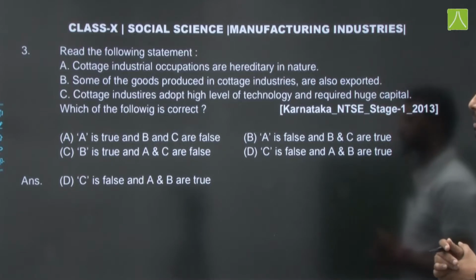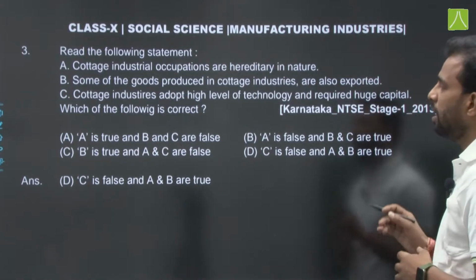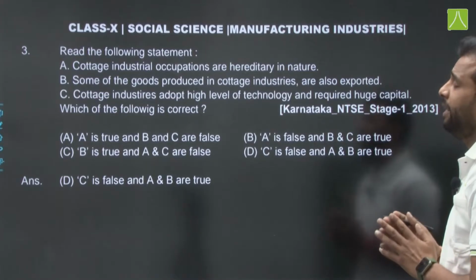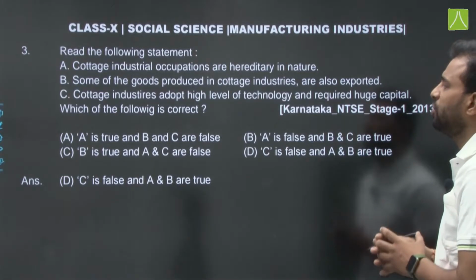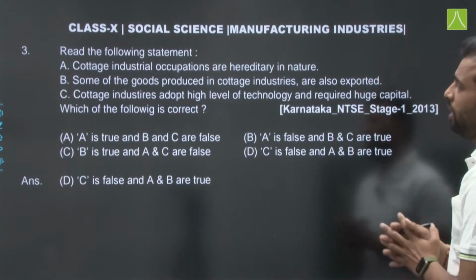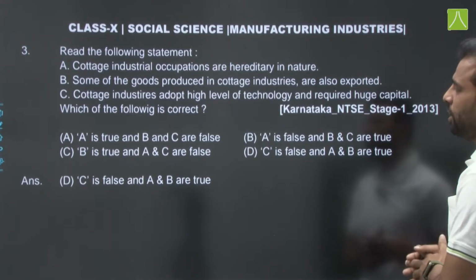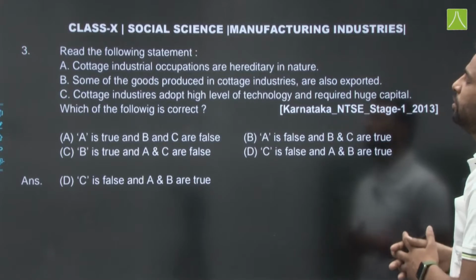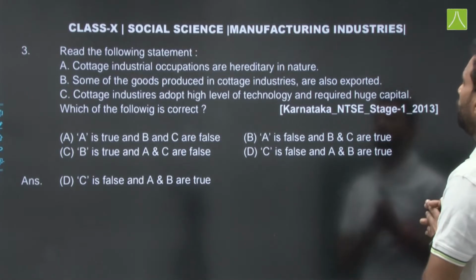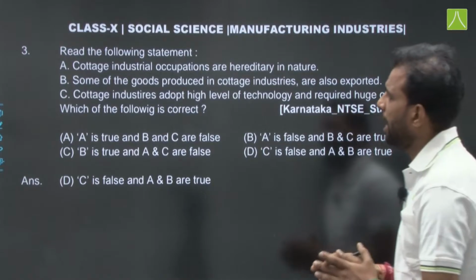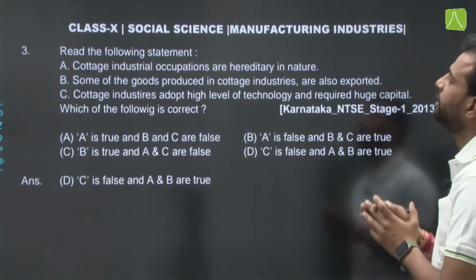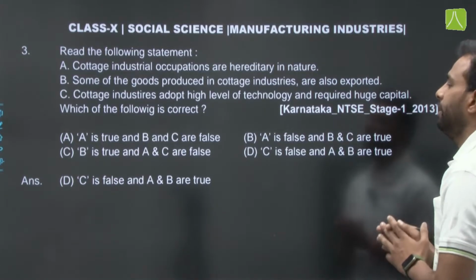Read the following statements and then choose the correct option. Statement A: cottage industrial occupations are hereditary in nature. Statement B: some of the goods produced in cottage industries are also exported. Statements A and B are both correct.